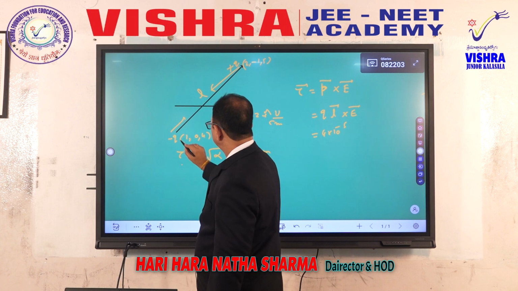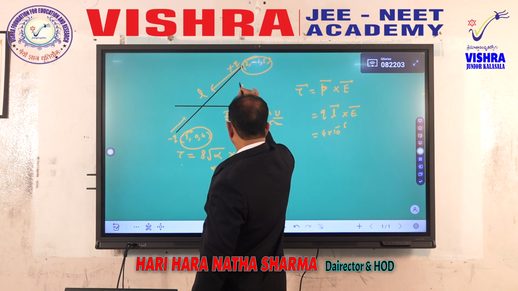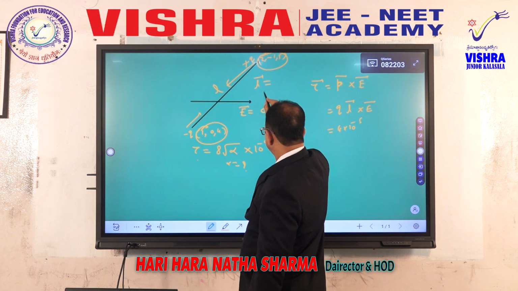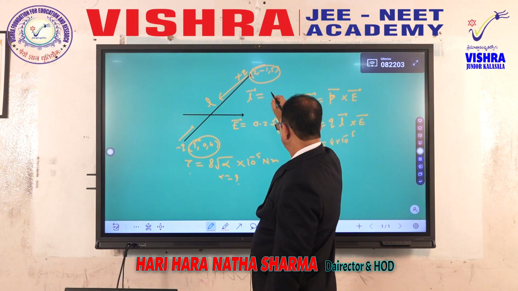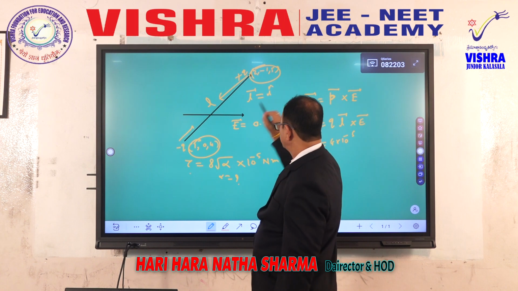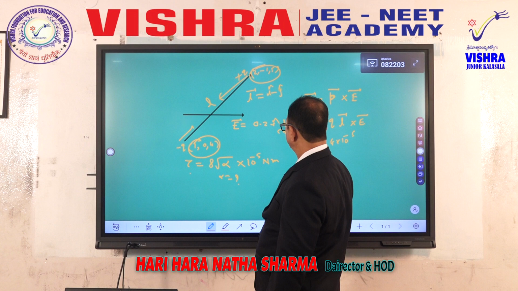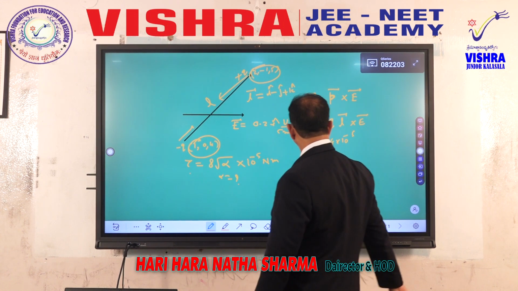This has some coordinates, that has some coordinates, therefore the length vector you can get like this: 2 minus 1, i cap, minus 1 minus 0, minus j cap, and 5 minus 4, plus k cap.